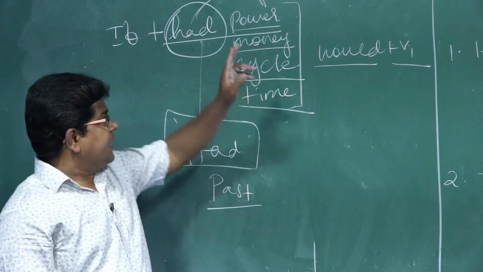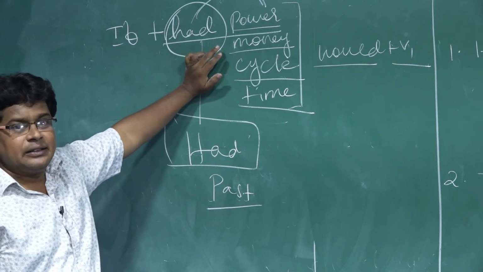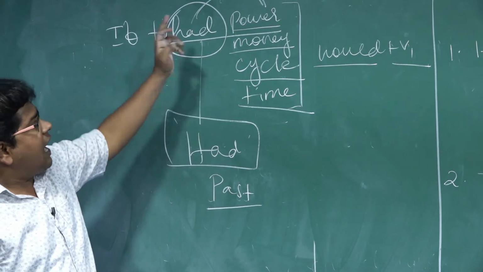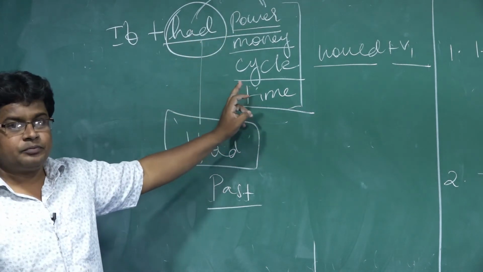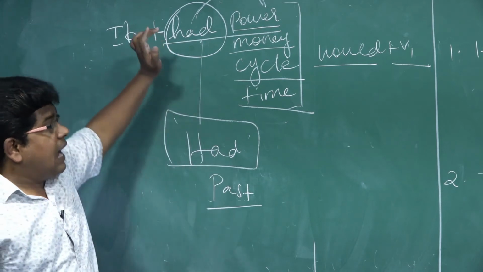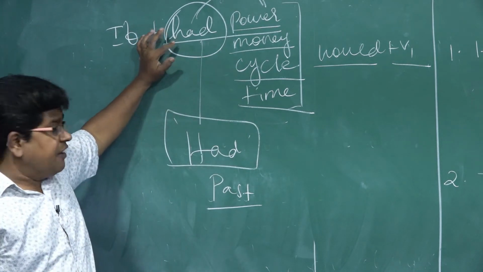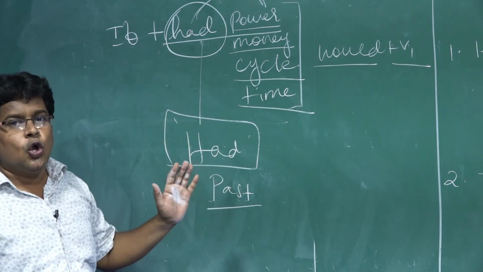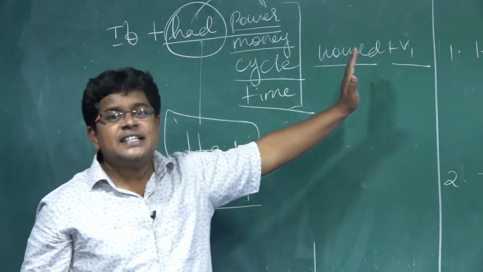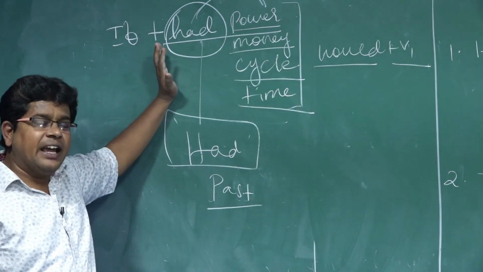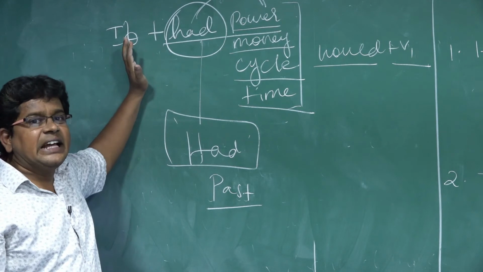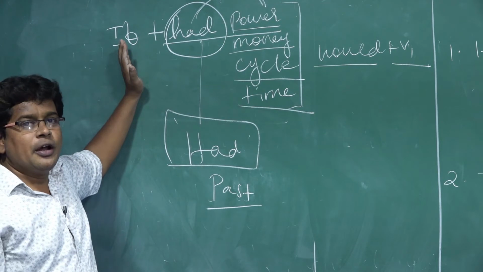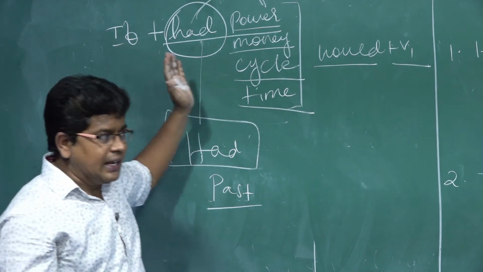That you have to write. Why am I saying this again? Next to had, there is no verb 3. They have given only power, money, cycle, time or enough money. Which acts as a main verb? Had acts as a main verb. If had acts as a main verb, had is the past tense. According to our rule, if plus past, would plus V1. This is an exceptional case. To confuse you, they may ask these types of questions. They have asked in public also. So give more importance to this model.